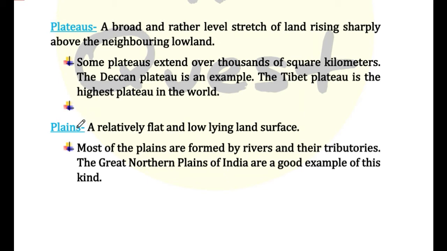Now we'll move to plains. A relatively flat and low-lying land surface is called plains. Most of the plains are formed by the rivers and their tributaries. The Great Northern Plains of India are a good example of this kind. So how are these plains formed? They are mostly formed by the rivers and their tributaries. What do rivers do? They usually flow down the slopes of the mountains and erode them, and they carry forward the sediments with them, and they deposit that load they are carrying, consisting of stone and sand, along the courses in their valleys, and from those valleys the plains are formed.